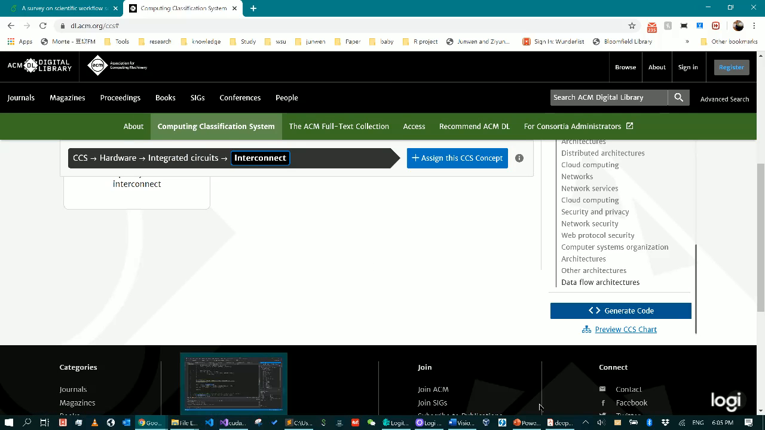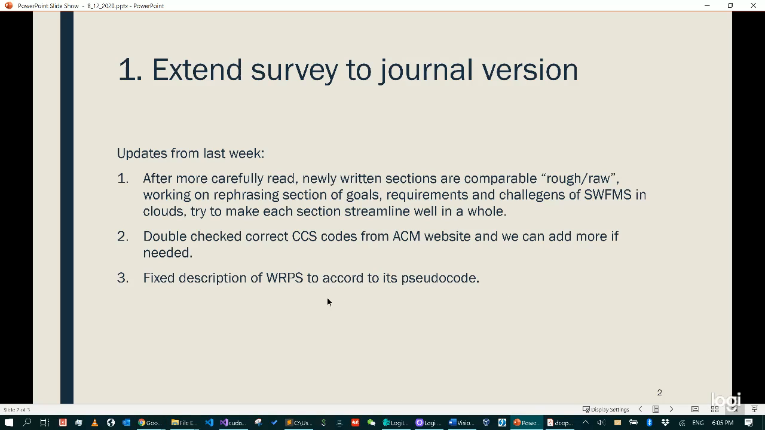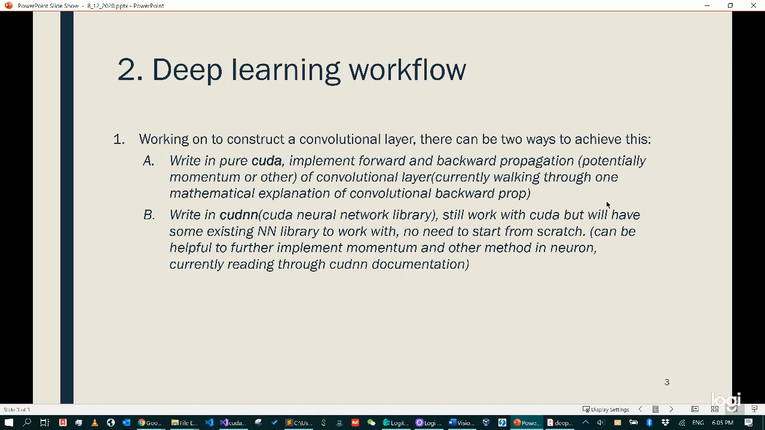And furthermore, I refined the pseudocode, the description of WRPS, because it was still in accordance with the previous pseudocode. But we made some changes to make it better, and I refined that and included the line code as well.